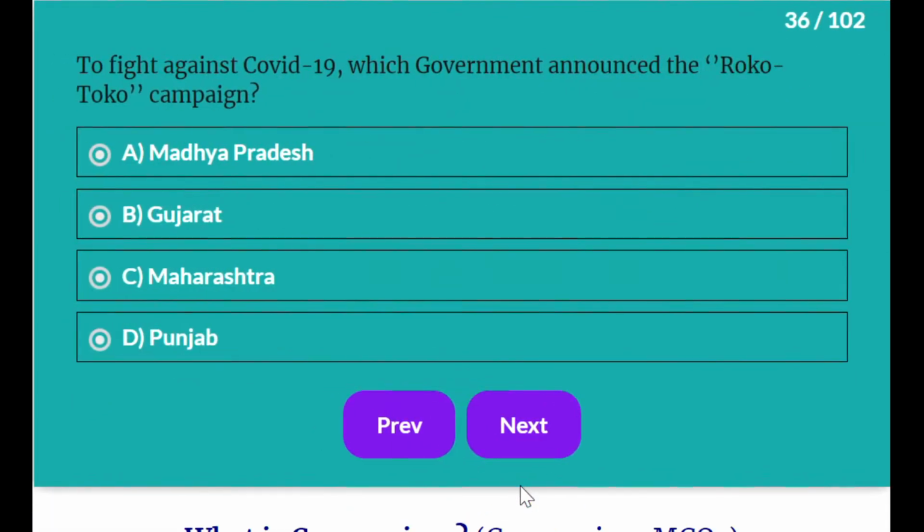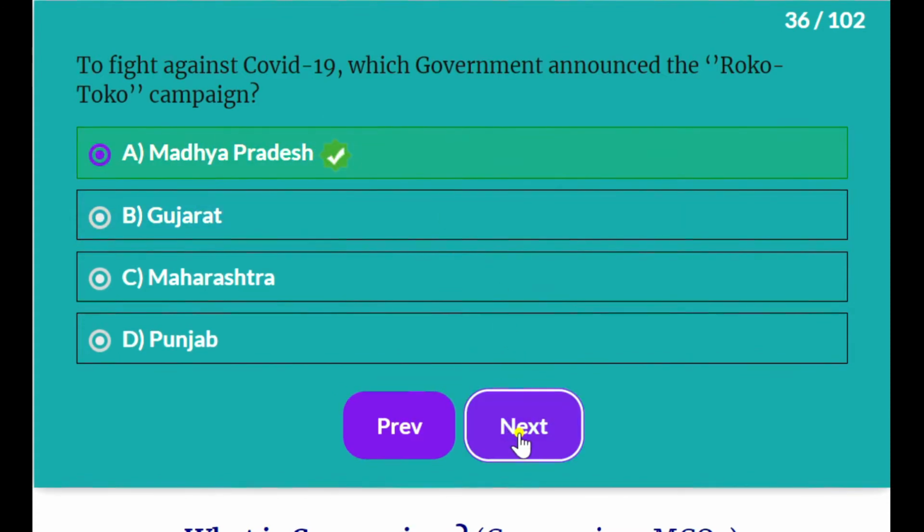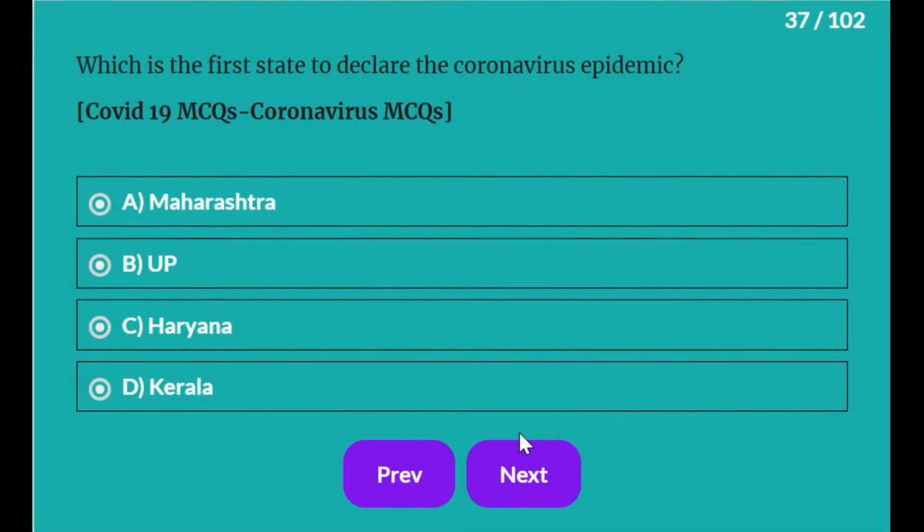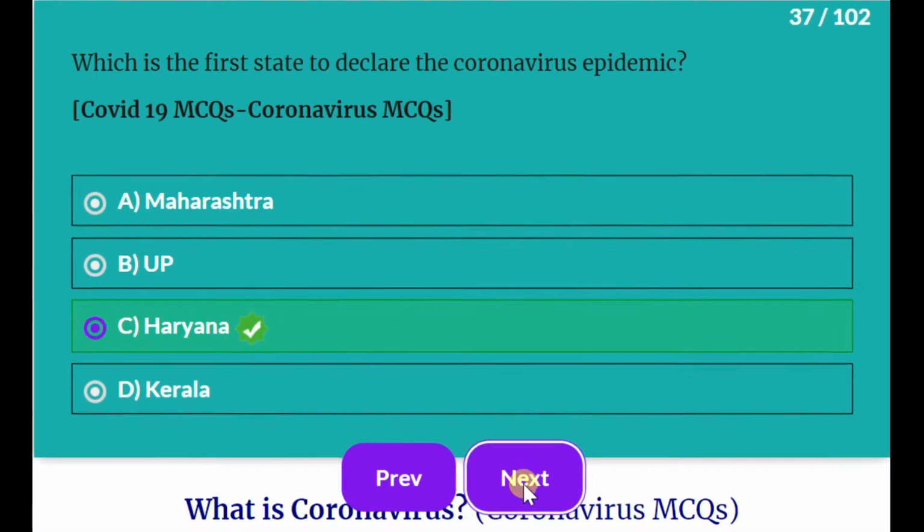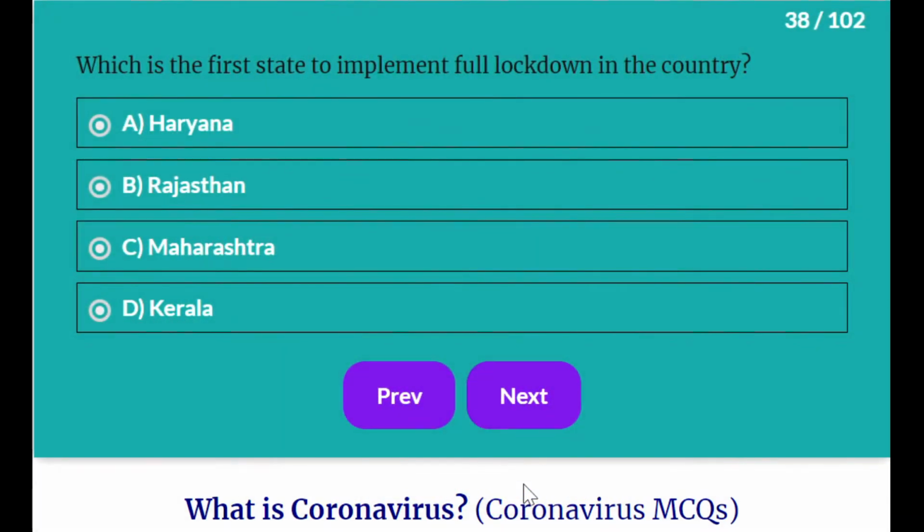It is Nagaland. To fight against COVID-19, the government announced Roko Toko campaign in Madhya Pradesh. Which is the first state to declare coronavirus epidemic? That is Haryana.